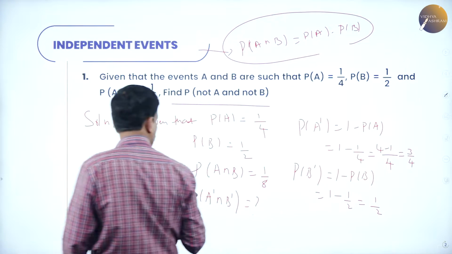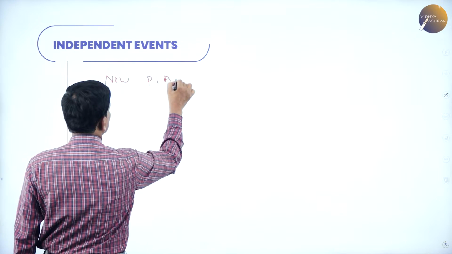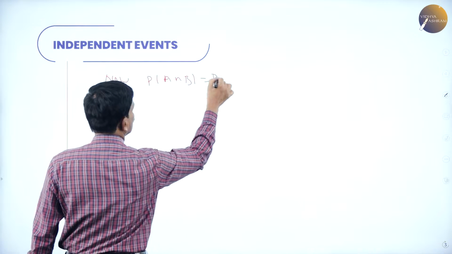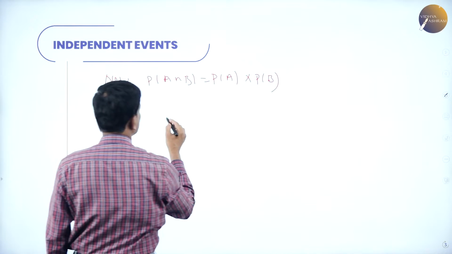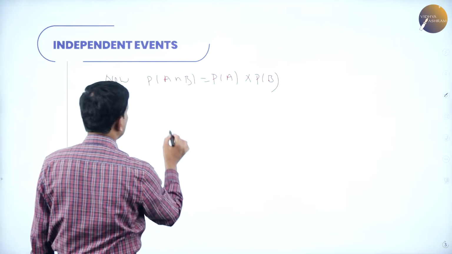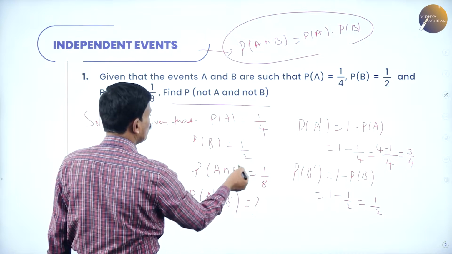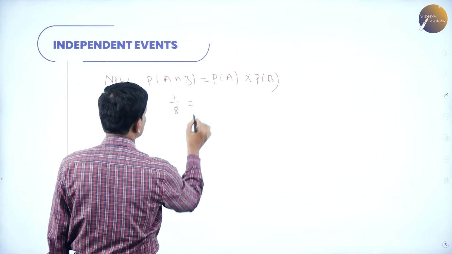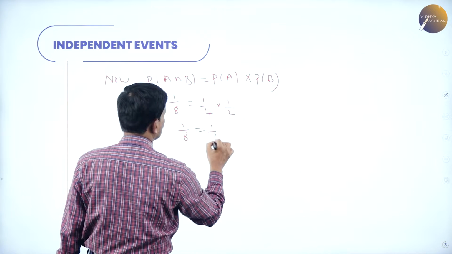Now I will go to the next page. Now probability of A intersection B is equal to probability of A into probability of B. Now what is probability of A intersection B? 1 by 8 is equal to probability of A is 1 by 4, probability of B is 1 by 2, 1 by 4 into 1 by 2, 1 over 8 is equal to 1 by 8.